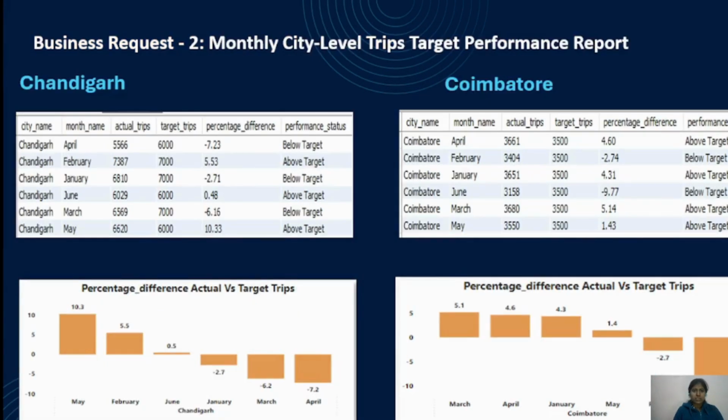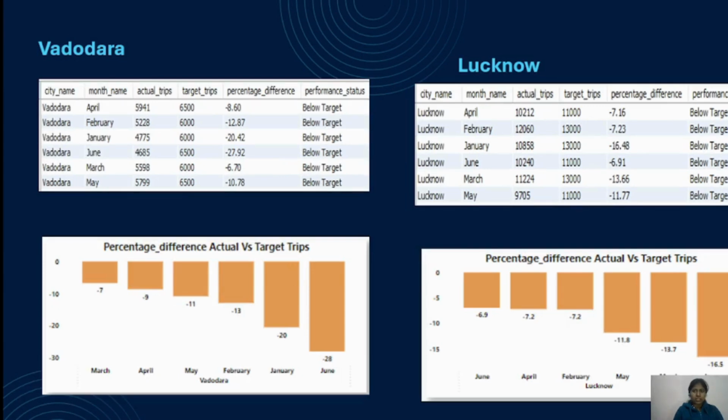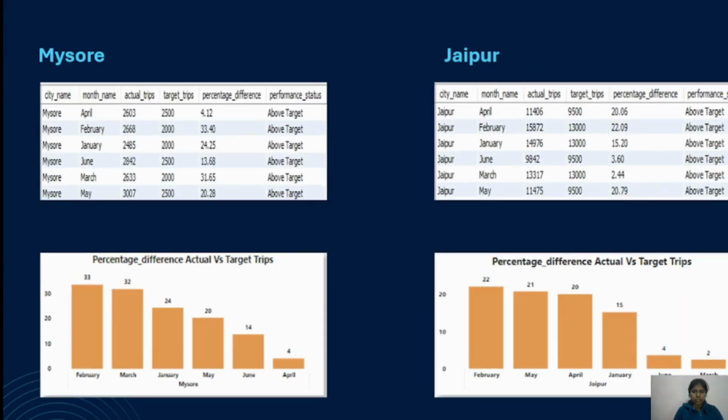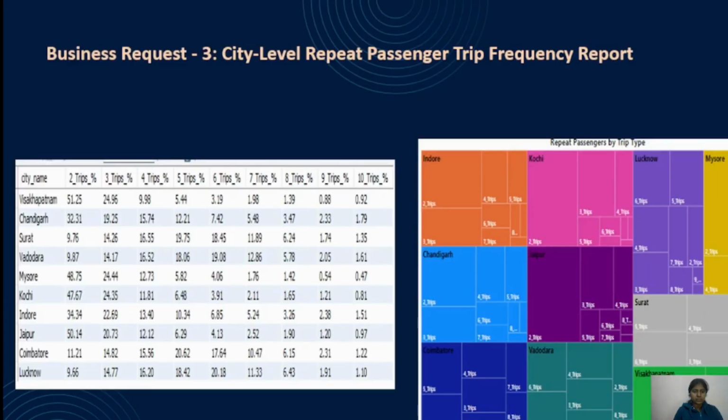The next business request is to generate a monthly city level trip target performance report. So this is the city-wise performance report. In Vadodara and Lucknow, targets were not achieved in any of the months. On the other hand, Mysore and Jaipur performed well and achieved their target in every month, and the rest of the cities have a mixed performance.